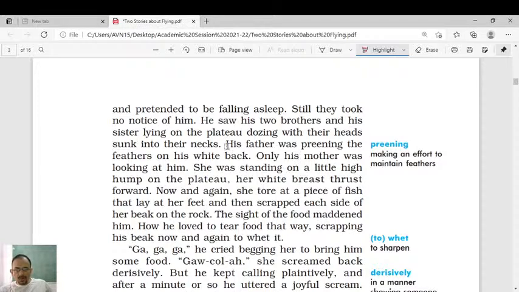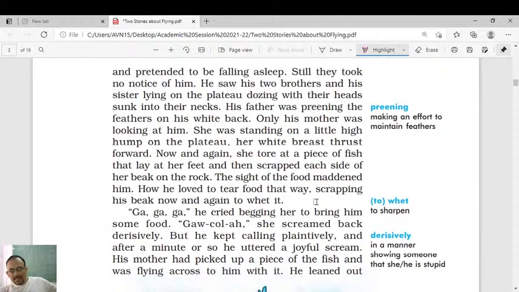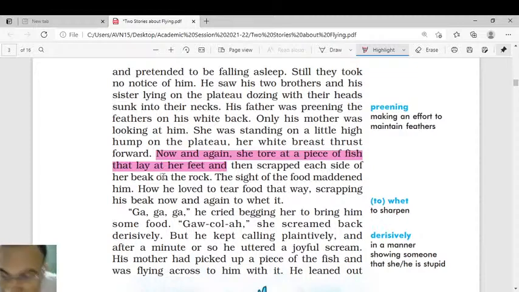So his father was preening the feathers on his white back. Only his mother was looking at him. She was standing on a little high hump on the plateau, her white breast thrust forward. Now and again, she tore at a piece of fish. Now you can see, the young seagull's mother was trying to tempt the young seagull. How is she trying to tempt him? She is tearing a piece of fish that was lying at her feet.